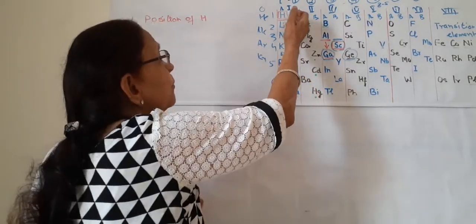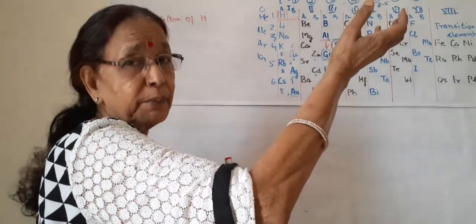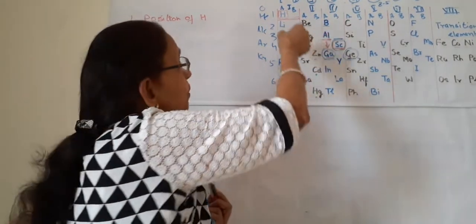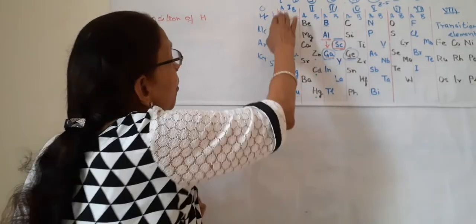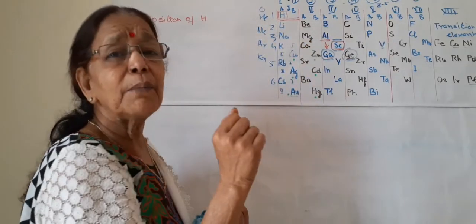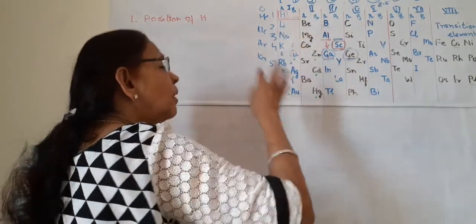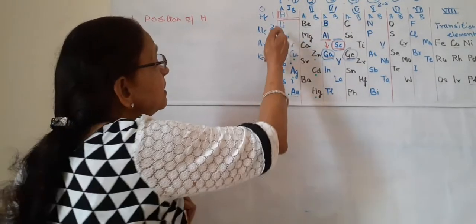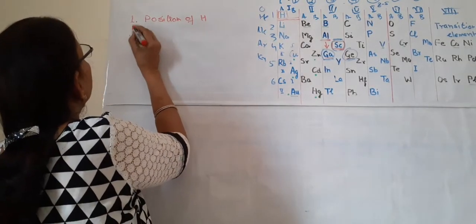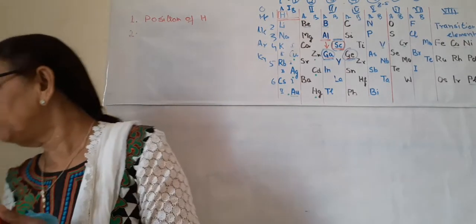And second, hydrogen also forms H2O like Na2O. Their oxides are the same, and their halides are also the same, NaCl, HCl. So some similarities are there, but hydrogen is altogether different from these metals. This is a non-metal and these are metals, and many other dissimilarities are there. So hydrogen should not be classified in group 1 with these metals. So this is one of the limitations of Mendeleev, which even today is not resolved.